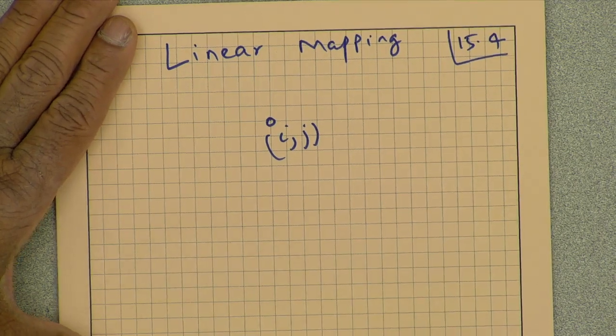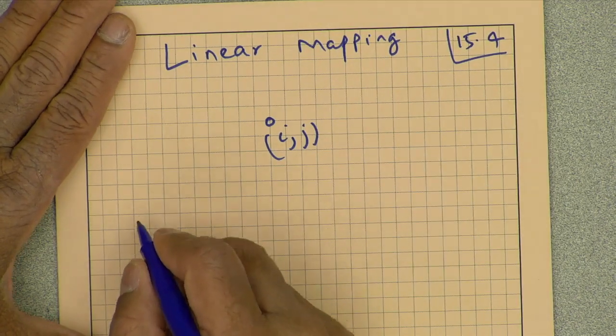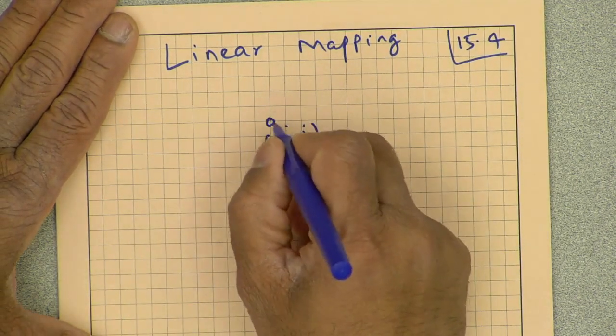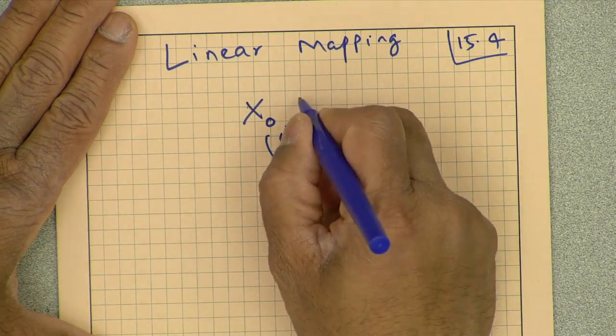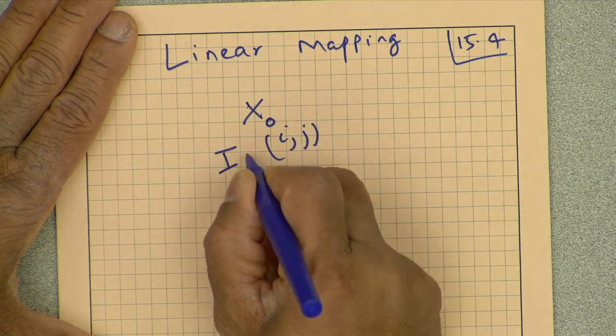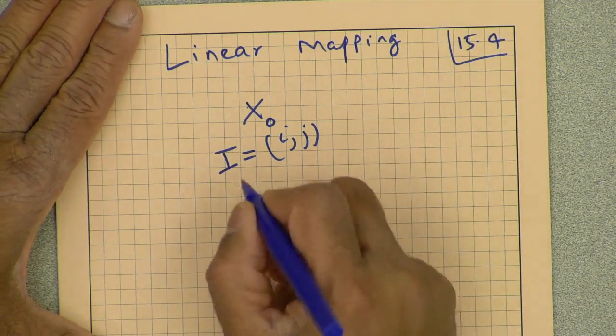So, we define a few parameters. Let us say this is a certain node x with the index i j. So that is the I of x.